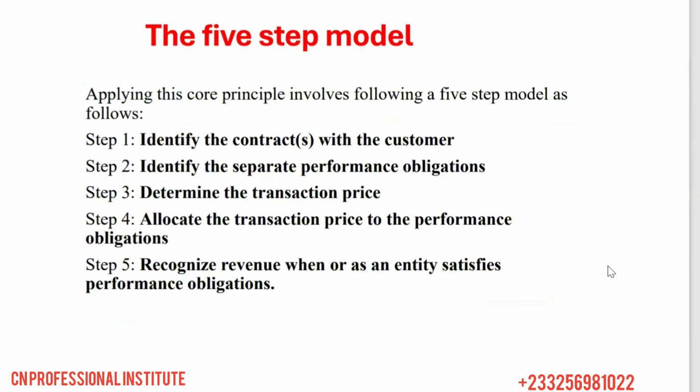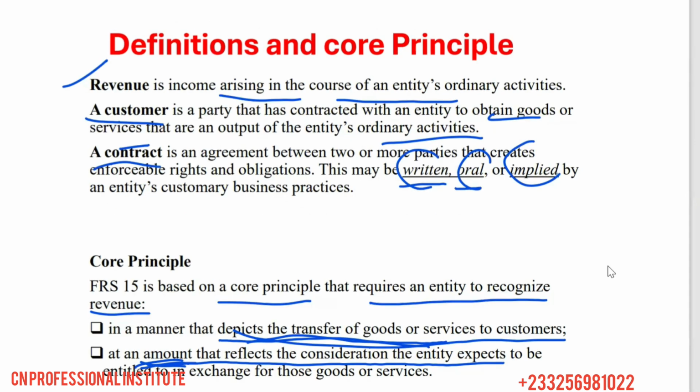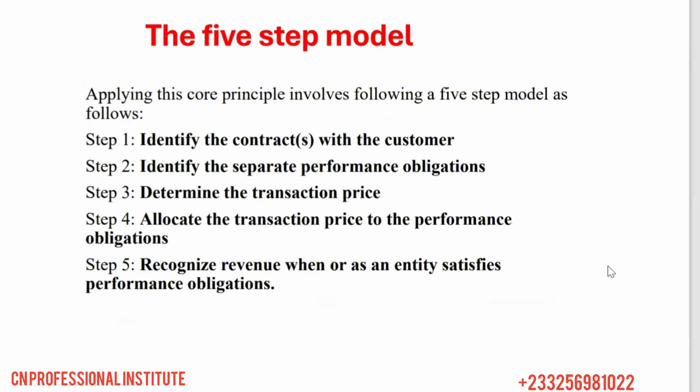Let's look at the 5-step model. IFRS 15 is all about this. This is all the standard is about. IFRS 15 is about the 5-step model. So we'll look at each of them, the 5 steps: 1, 2, 3, 4, 5. And by the time you are done going through this 5-step model, you will perfectly understand IFRS 15, revenue from contracts with customers.